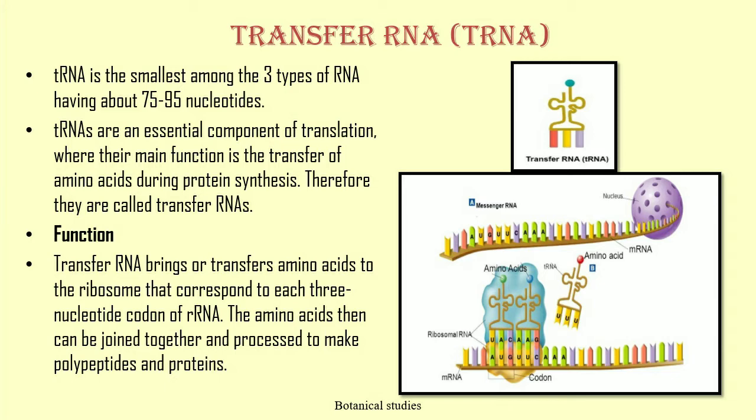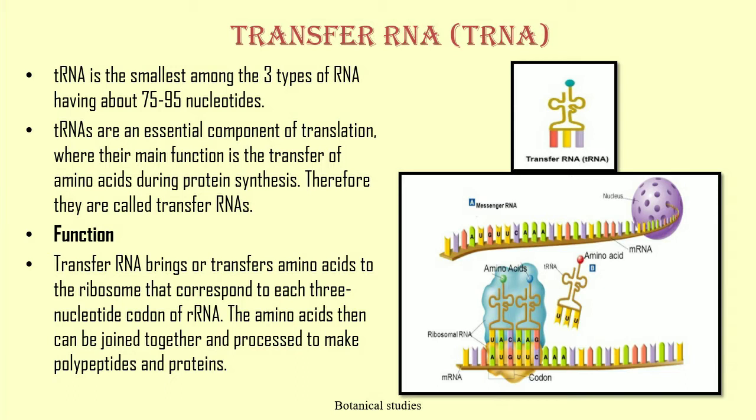The third type of RNA is transfer RNA, that is tRNA. tRNA is the smallest among the types of RNA, having about 75 to 95 nucleotides. tRNAs are an essential component of translation, where their main function is to transfer amino acids during protein synthesis. Therefore, they are called transfer RNA.